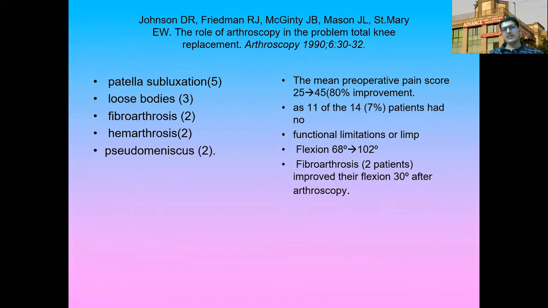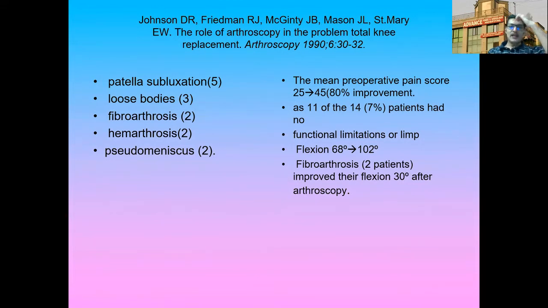patellar subluxation in 5 patients, loose bodies in 3 patients, fibroarthrosis in 2 patients, hemarthrosis in 2 patients, and pseudomeniscus in 2 patients. There was a mean improvement in pain. The mean perioperative pain score improved from 25 to 45. That is an 80% improvement.